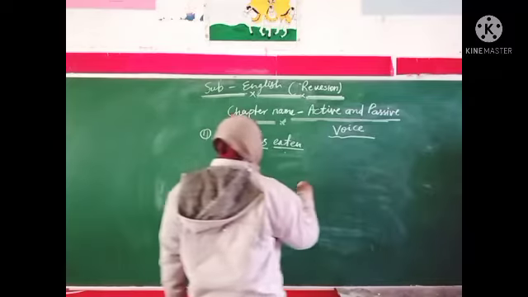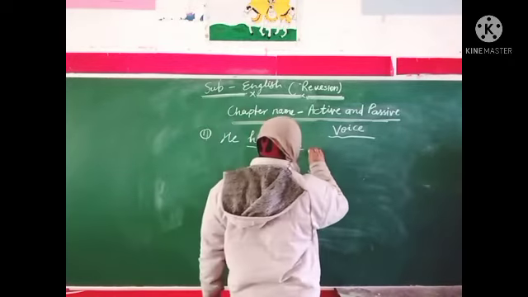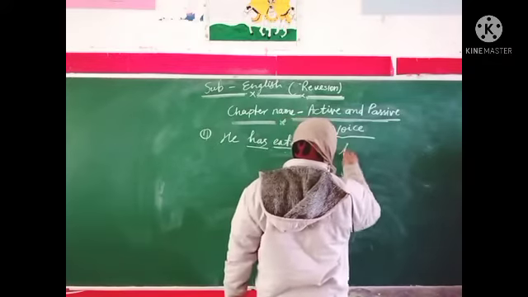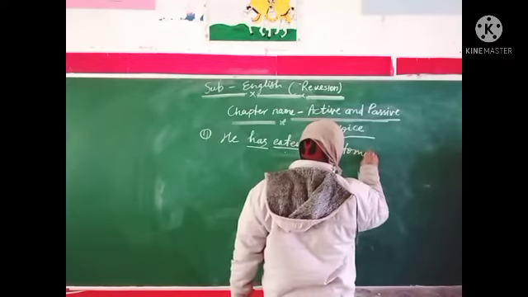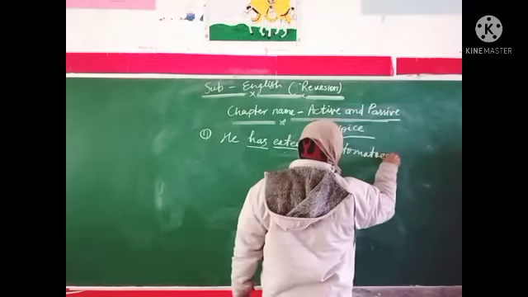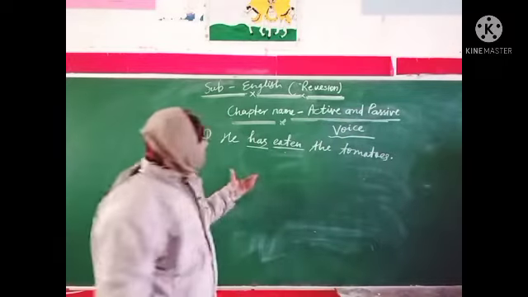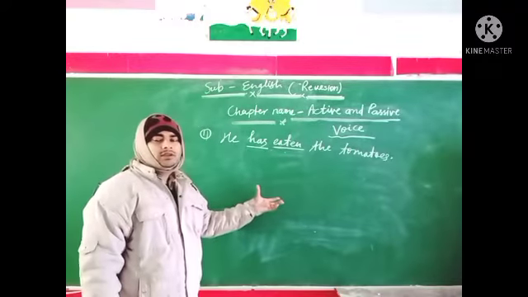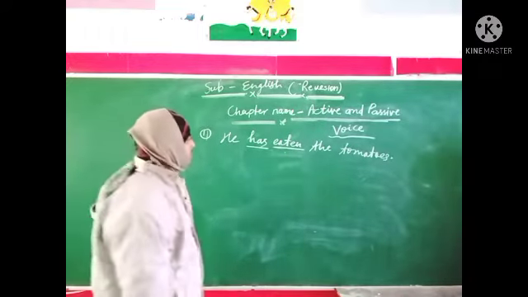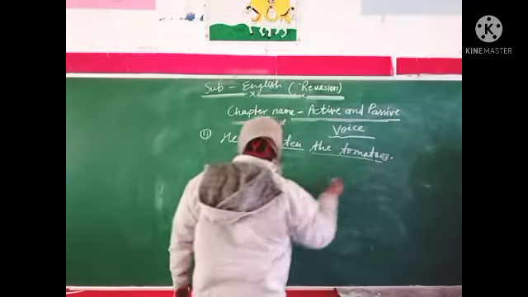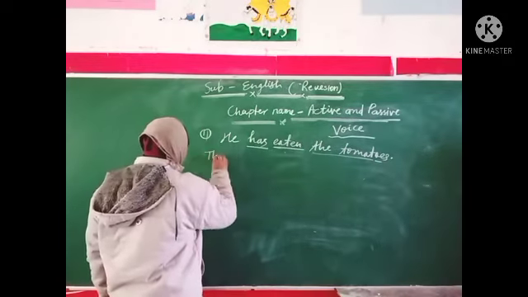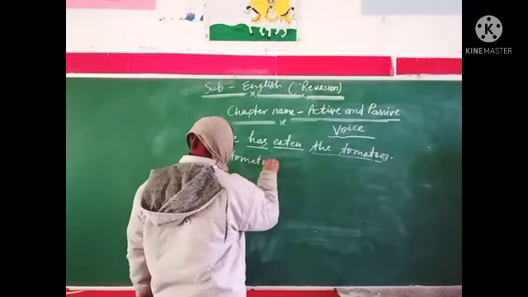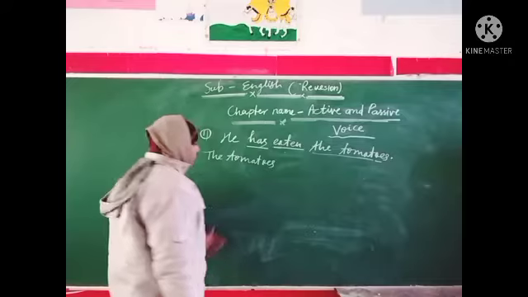See. He has eaten the tomatoes. Now we will change this into passive voice. The object is the tomatoes.